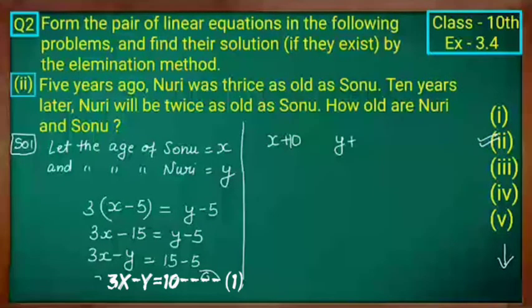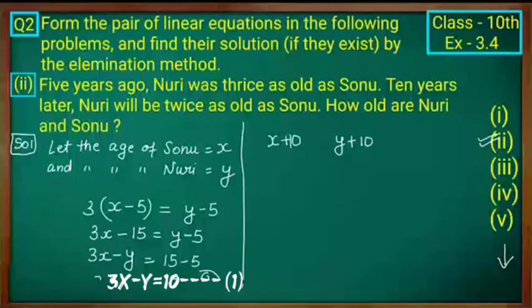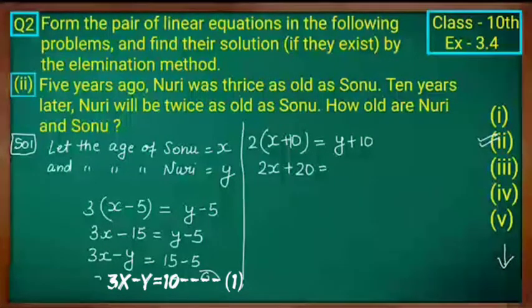And then the second one, 10 years later. 10 years later means what do you have to do? x plus 10, not 0, 10, and y plus 10. So whose age is twice? Nuri's age, y plus 10, is equal to twice as old as Sonu. So you have to multiply Sonu's age by 2, then multiply inside the bracket: 2x plus 20 is equal to y plus 10.